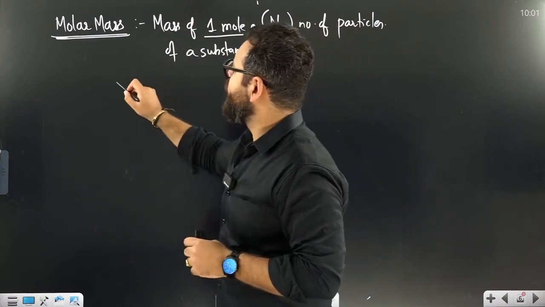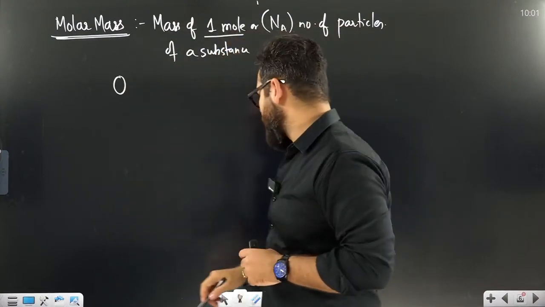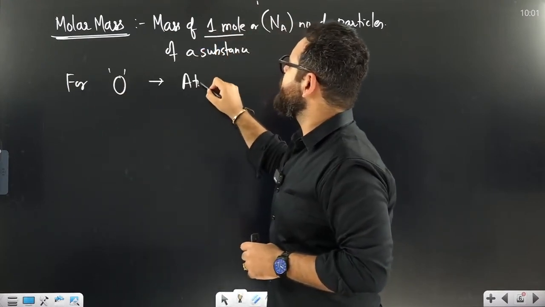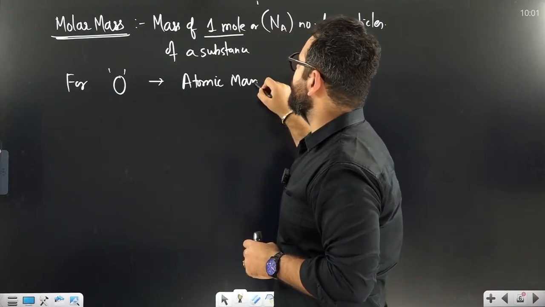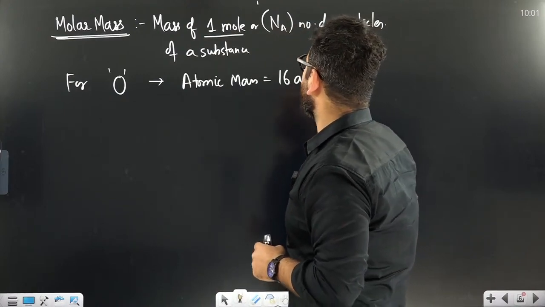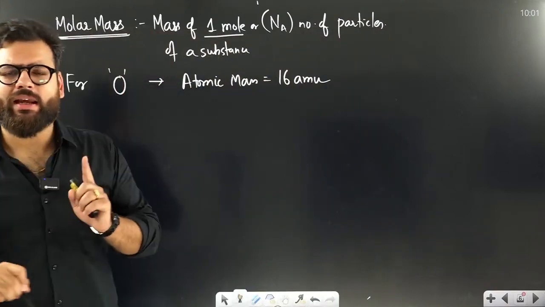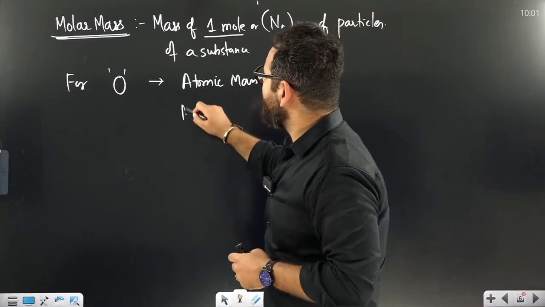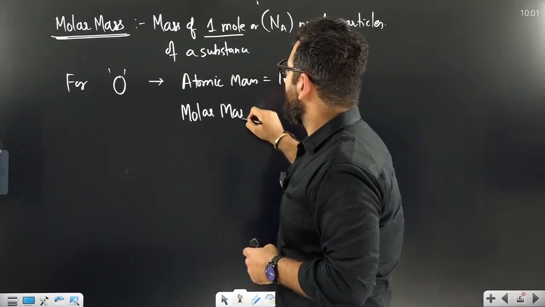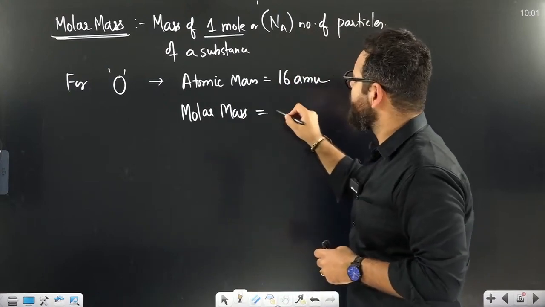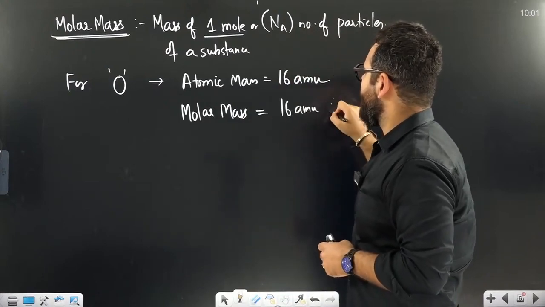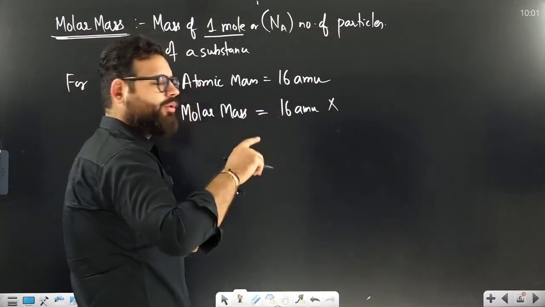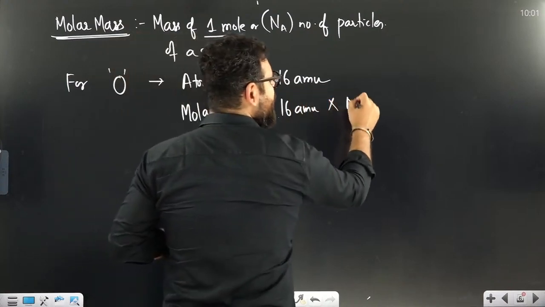Now, if I know that for oxygen, we know that atomic mass was how much? Yesterday we did 16 AMU. Atomic mass was 16 AMU, means each atom of oxygen weighs 16 AMU. Then what will be the molar mass? Molar mass will be each one has 16 AMU multiplied by the number of particles. So each oxygen has 16 AMU multiplied by Avogadro number of particles.